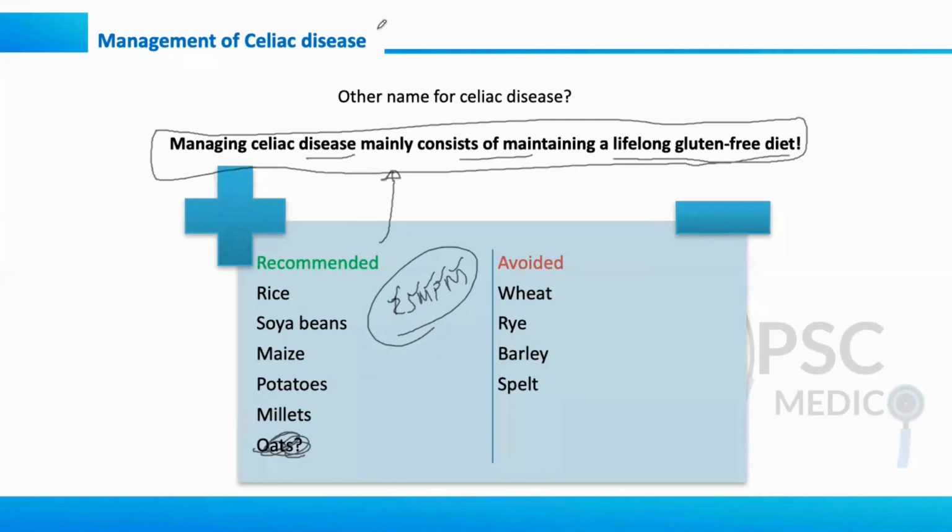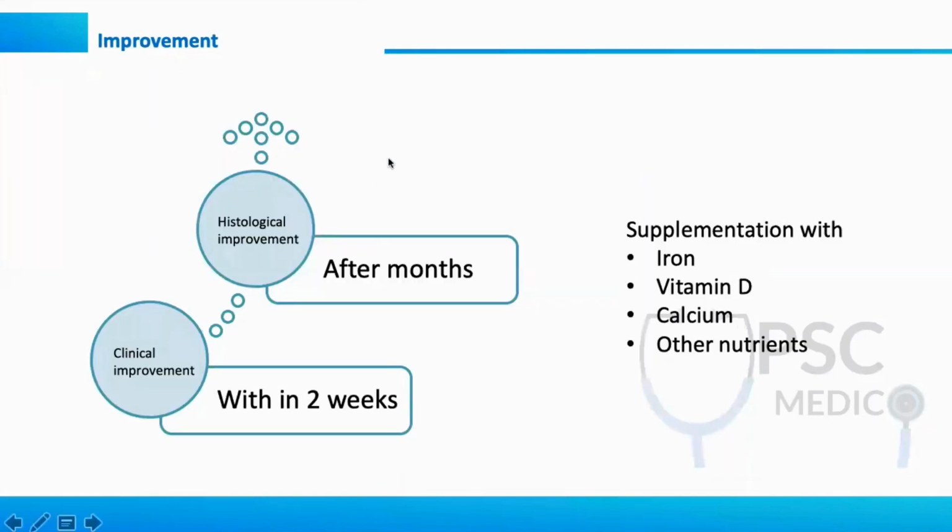But please, they're asking this question for 5 marks. And if you give only this, they may give you 2 marks. So we all need to add an extra weightage to it. So how will you assess an improvement? Management includes improvement also, a prognosis also. So how will you assess it?